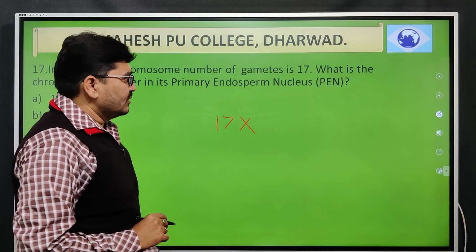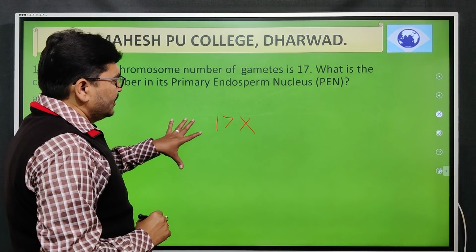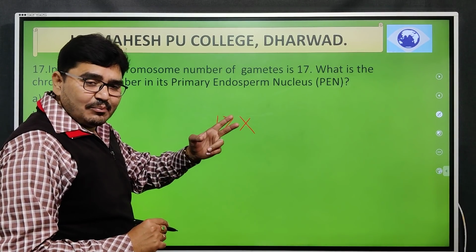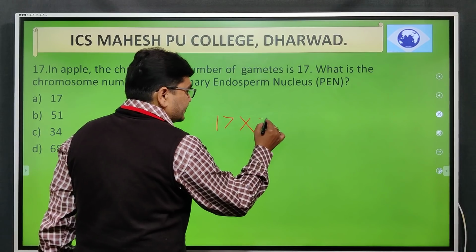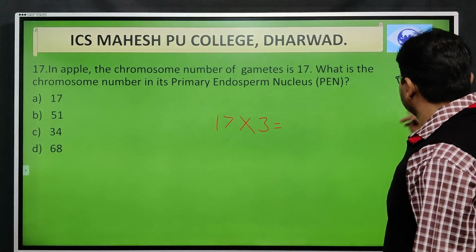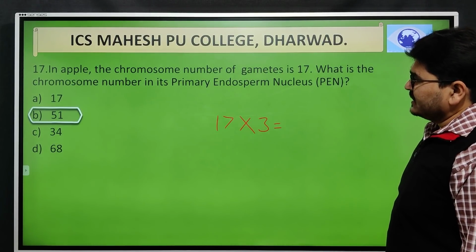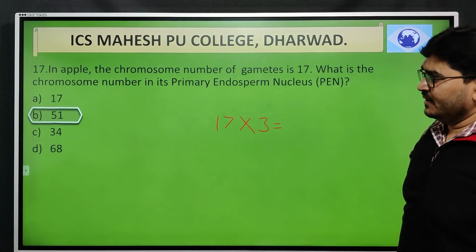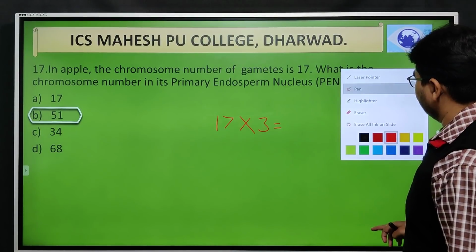Seventeen is the chromosomal number of this apple. Look at PN, whether it is in haploid, diploid or triploid condition. So easily you will get an answer for this. That is 17, then 51. So B option is the correct answer.